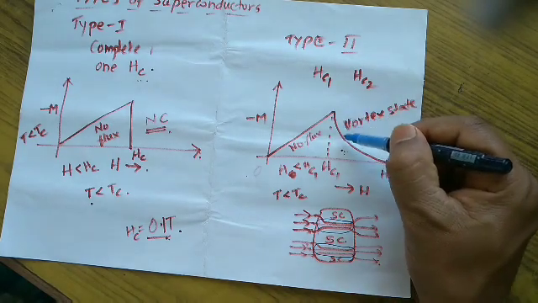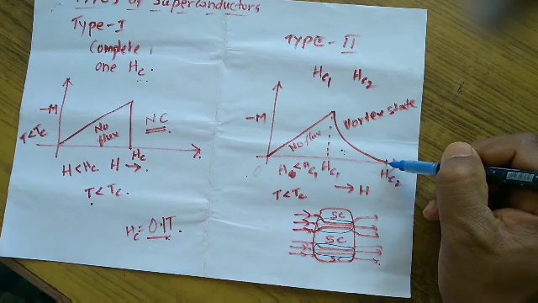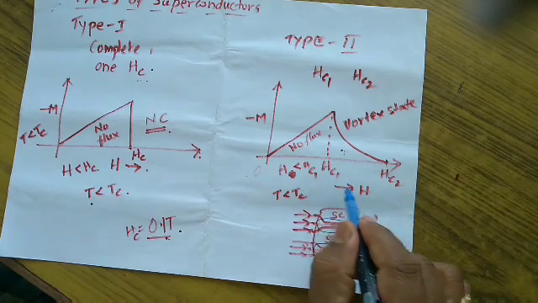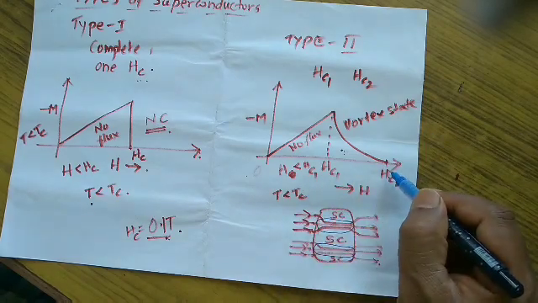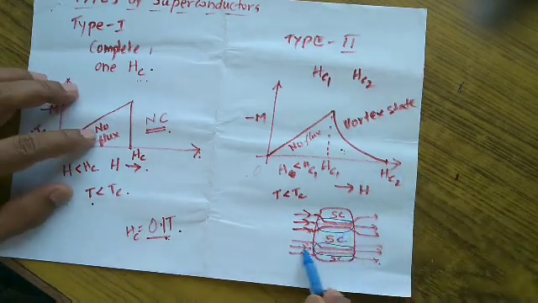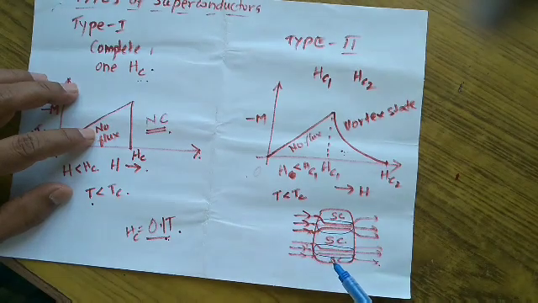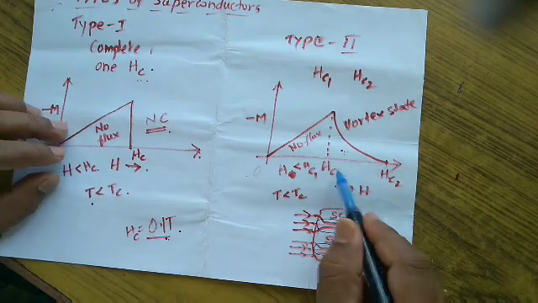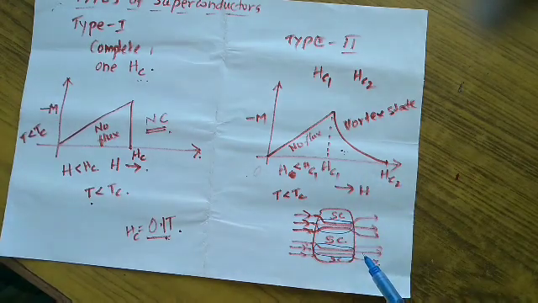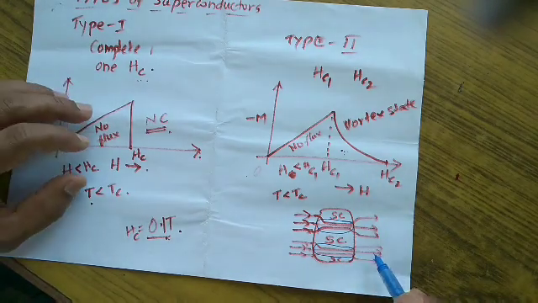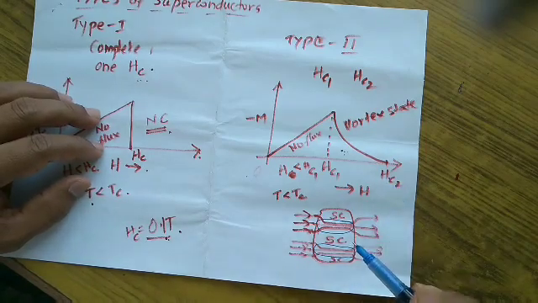Therefore, there will be a decrease of magnetic moment, and when the value of the magnetic field reaches Hc2, magnetic line penetration takes place everywhere throughout the material. Therefore, the material turns back to the normal conducting state at that temperature at magnetic field equal to Hc2.